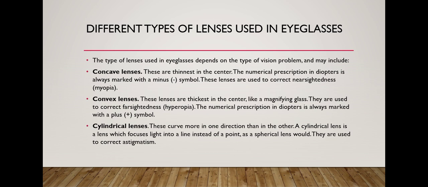And the convex lens is thickest in the center, like a magnifying glass. They are used to correct farsightedness, hyperopia. The numerical prescription in diopters is always marked with the plus symbol. And the third one is cylindrical lenses. These curve more in one direction than in the other. A cylindrical lens is a lens which focuses light into a line instead of a point, as a spherical lens would. These are used to correct astigmatism.